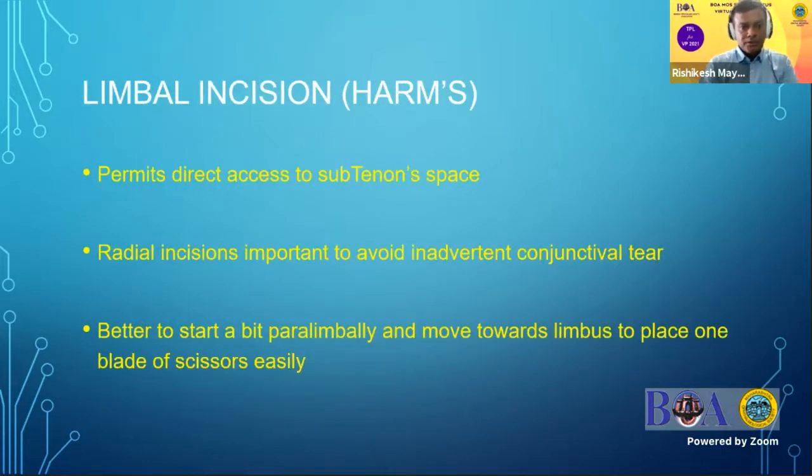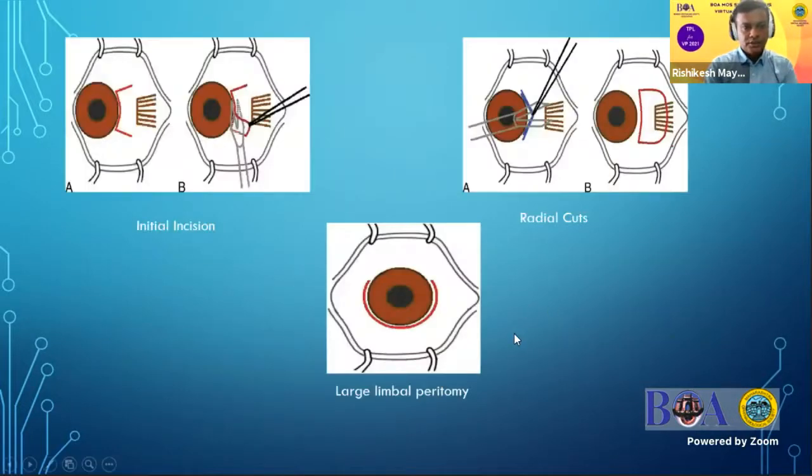Coming to the limbal incision or Harms incision, here is just a diagram to show how it is done. We give the first incision paralimbally so that one blade of the scissor can pass in the subtenon space. The advantage of limbal incision is that at the limbus, the conjunctiva and the Tenons are attached together. So we need a single incision, and Tenons might not trouble us there, as it might in a paralimbal or a fornicial incision. After doing the limbal incision, we can give radial cuts so that inadvertent conjunctival tear will not happen. Some surgeons for two horizontal recti also use a single limbal incision like a 270 degree peritomy.